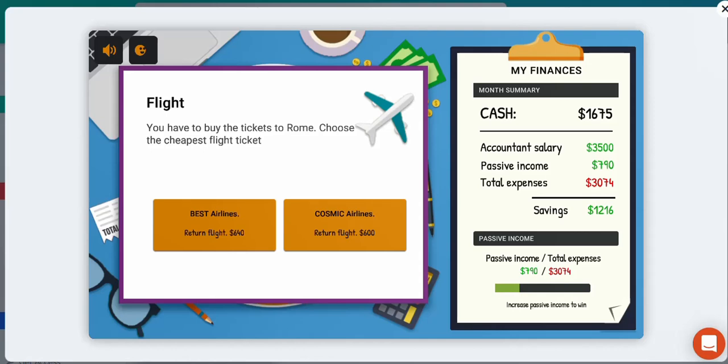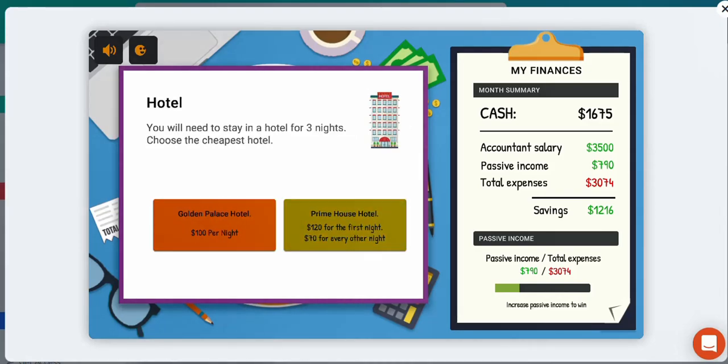So assuming that both flights are identical, both offering the same benefits in terms of meals, entertainment, etc., and it doesn't matter which airline we go with, we're obviously going to want to go with the cheapest option to save ourselves some money so we can still go on holiday but without having to pay more money than we need to. So definitely the best option would be the Cosmic Airlines.